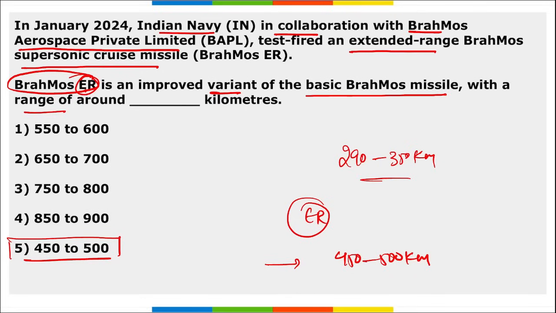Then remember, this BrahMos missile is a joint venture between India and Russia. We have done this multiple times. And Philippines, it became the first nation to procure these BrahMos missiles from India.